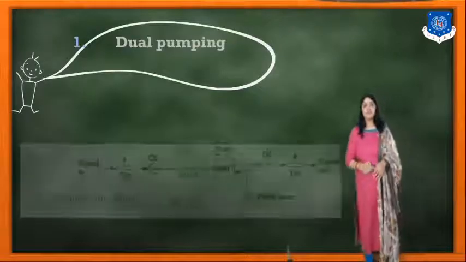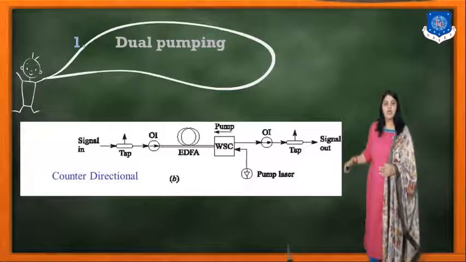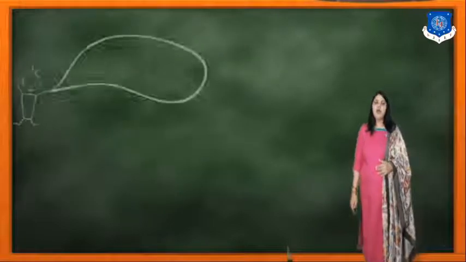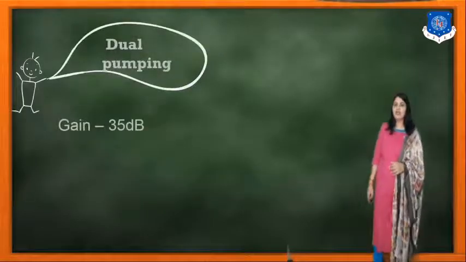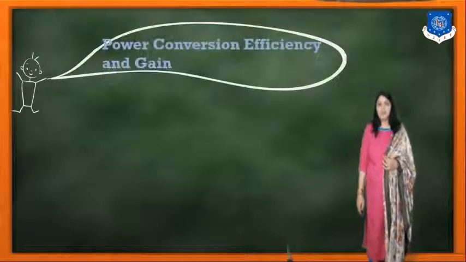And the last one, that is the dual pumping. In dual pumping, you can see the direction of the pump sources that are given, here providing a gain of around 35 dB. So this is about the mechanisms.